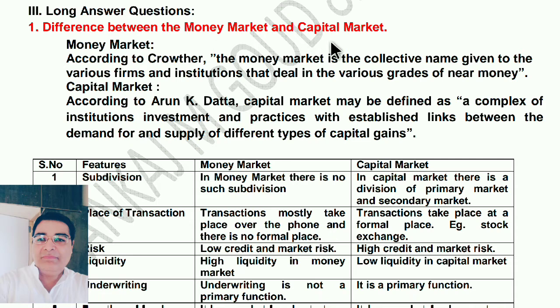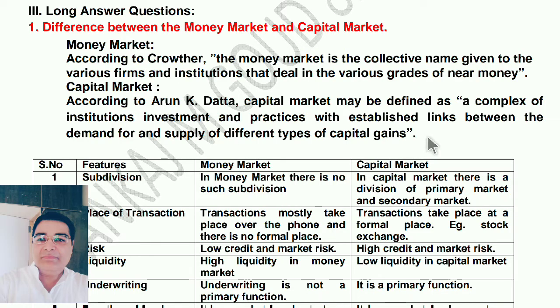Difference between the money market and capital market. First, what is the meaning of money market? Already we studied in the first very short answer. According to Crowther, the money market is the collective name given to the various firms and institutions that deal in the various grades of near money. Capital market means, according to Arun K. Datta, capital market may be defined as a complex of institutions, investments, and practices with established links between the demand for and supply of different types of capital gains. That is known as capital market.